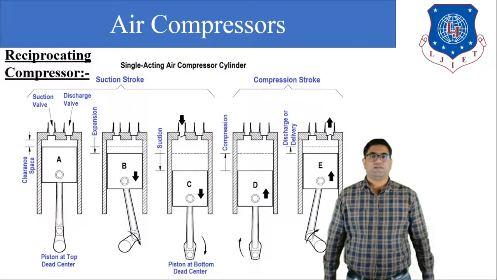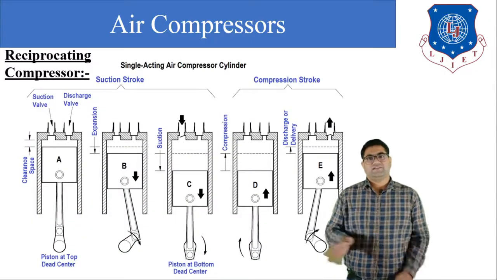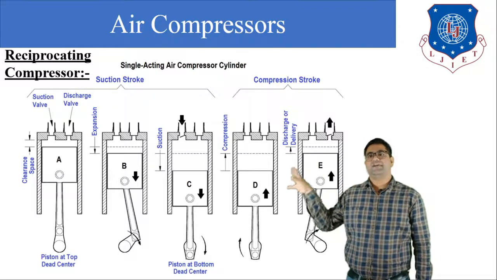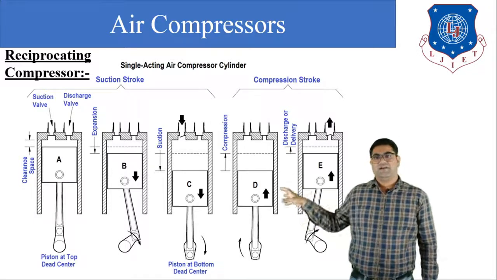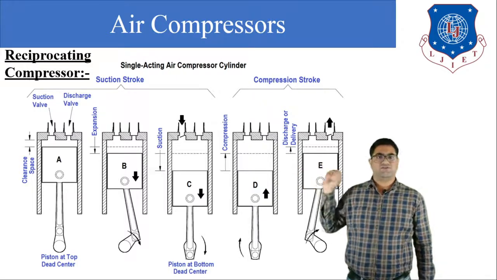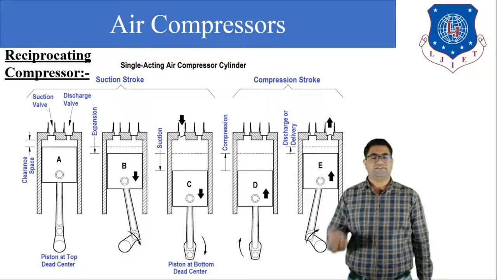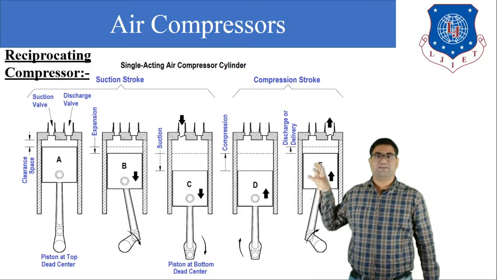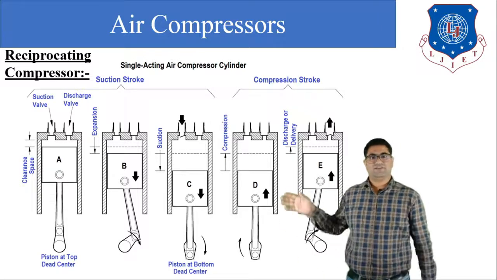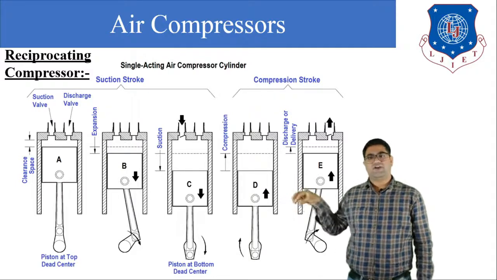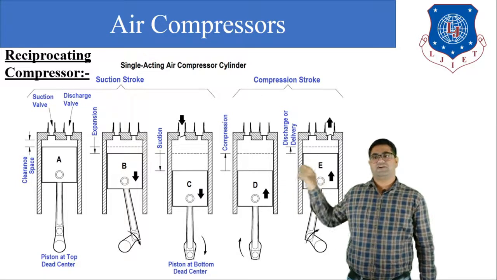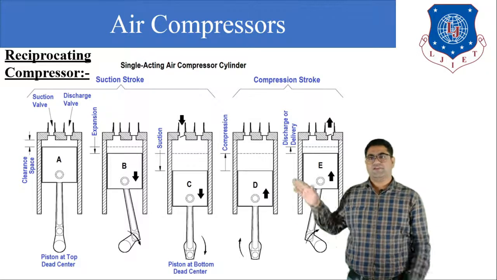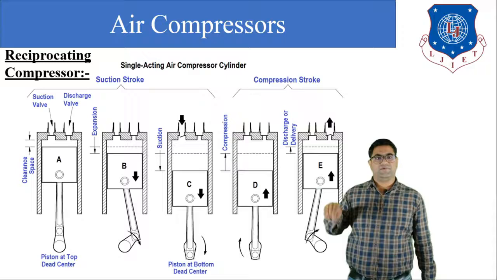Okay, now let us start the working of the air compressor, how it works. So first of all, by seeing this figure you can understand that there are a total of two strokes, one is the suction and second is the compression. So from this suction and compression we can understand the working of the air compressor. In this figure you can see a total of 5 figures. Our first figure is the initial condition. In the initial condition what happens, here you can see at figure number A.